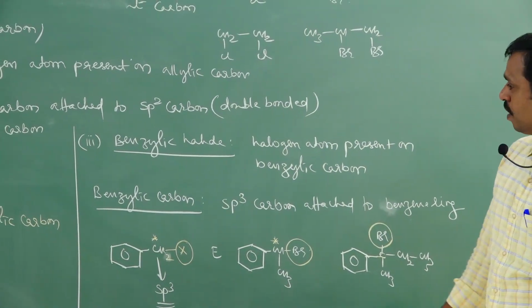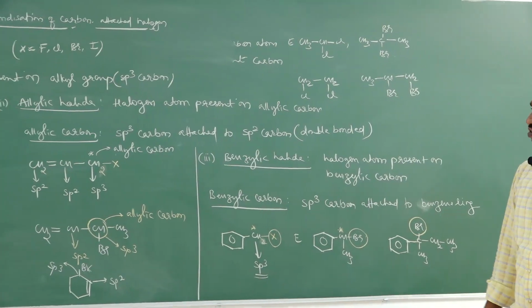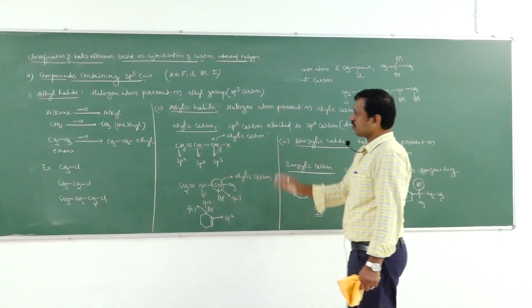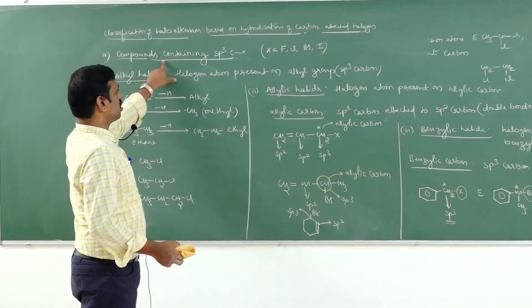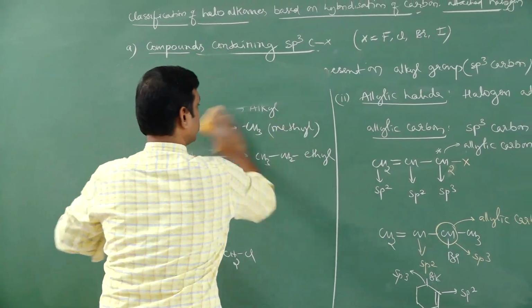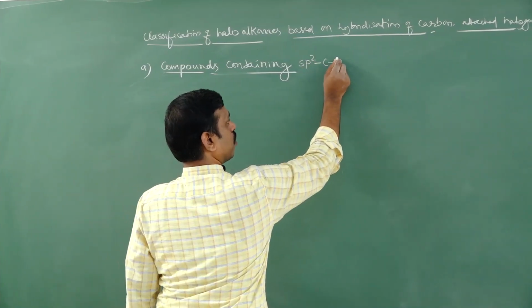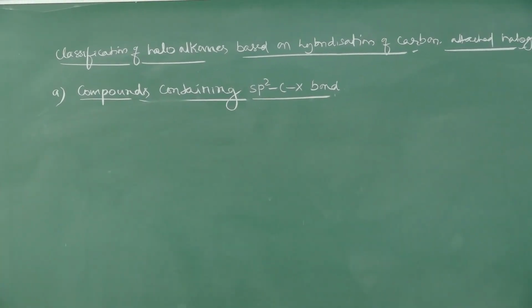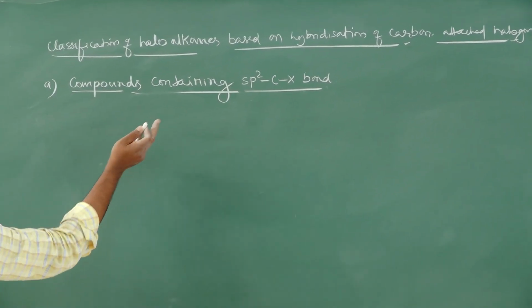So like that you can identify which is alkyl, which is allylic, and which is benzylic. So this classification is based on the hybridization of the carbon atom. Okay, next, this is one classification: compounds containing an sp3 C-X bond. Now we have another type, compounds containing an sp2 C-X bond. Students, in this category we have again two classes.